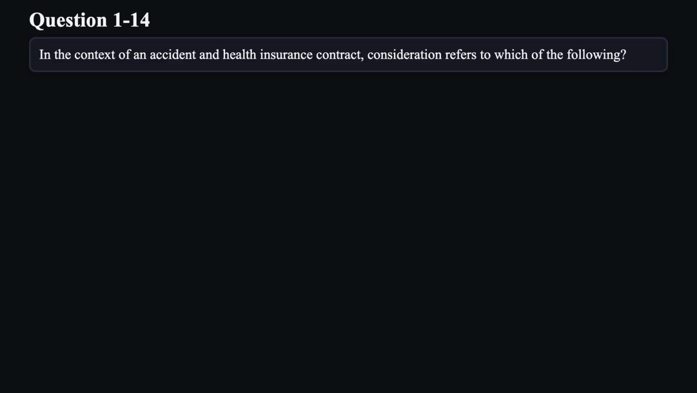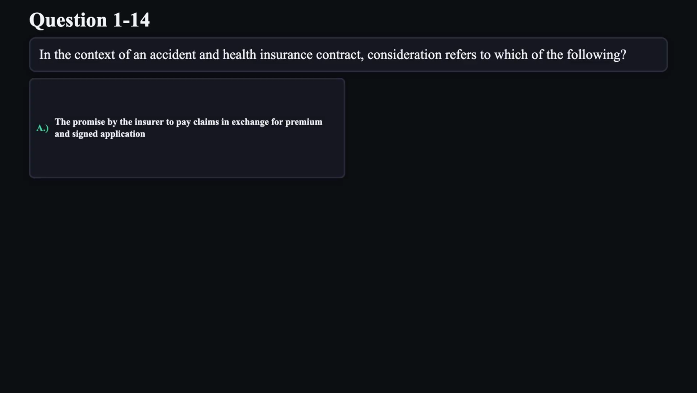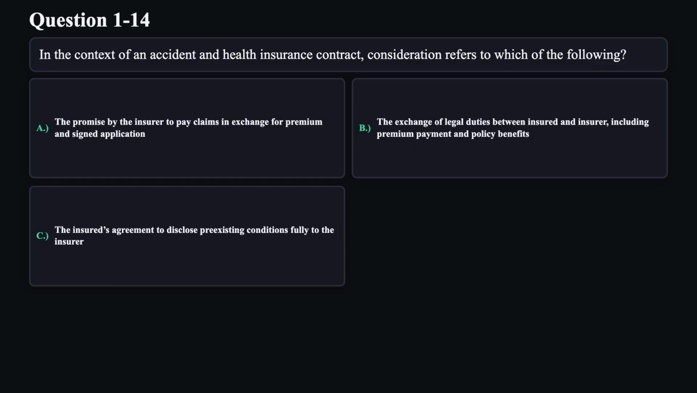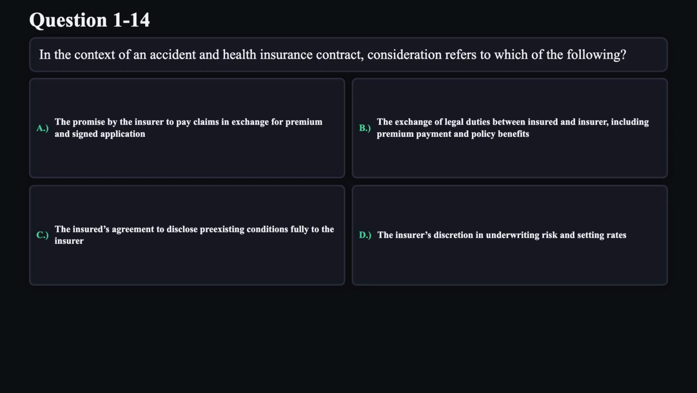Question 14. In the context of an accident and health insurance contract, consideration refers to which of the following? A. The promise by the insurer to pay claims in exchange for premium and signed application. B. The exchange of legal duties between insured and insurer, including premium payment and policy benefits. C. The insured's agreement to disclose pre-existing conditions fully to the insurer. D. The insurer's discretion in underwriting risk and setting rates.